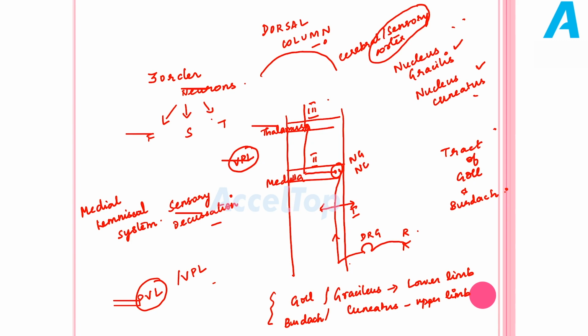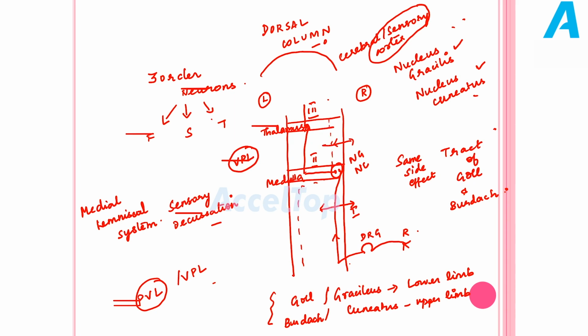So just remember, consider any lesion that occurs below the level of the medulla. Let me say this is left, this is right. For example, the dorsal column is affected due to some spinal shock or a road traffic accident. If the dorsal column is affected on the right side, what happens? The sensations on the same side will get affected. So if the dorsal column is affected on the right side below the level of the medulla, the sensations on the same side are affected. So it is called a same side effect.